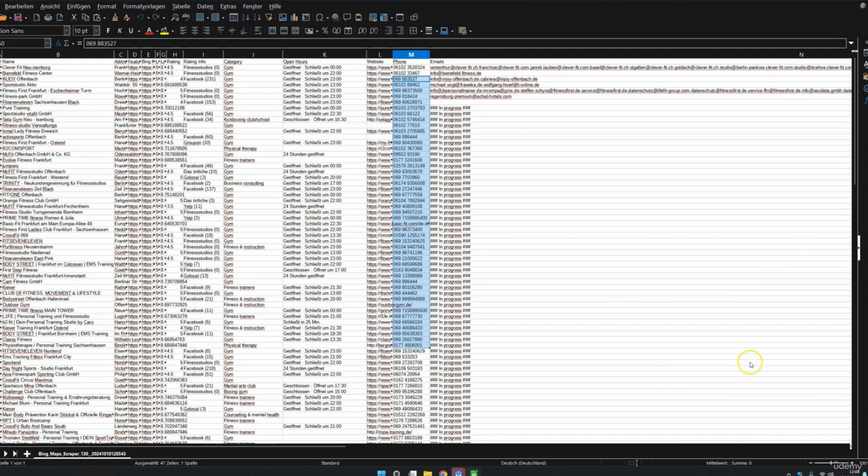In that sense, have fun scraping. Yes, I know scraping is sometimes a bit controversial, but it is data that we can view publicly. Accordingly, people do want to be called. Especially a business wants to be called. If you find data somewhere on Google, of course, there's nothing wrong with just giving a call, even though cold calling is actually not allowed in Germany. It's simply the common practice that most people do.